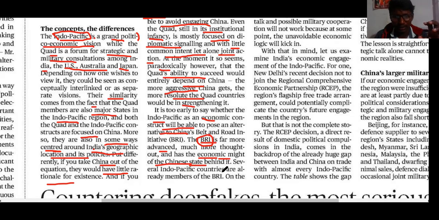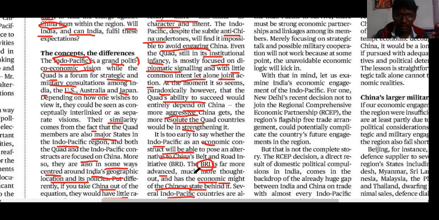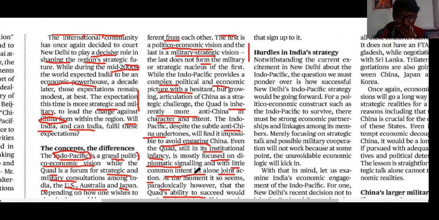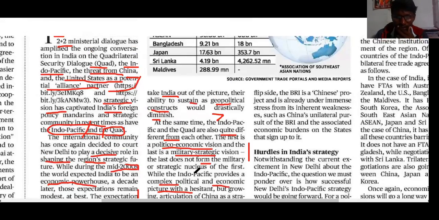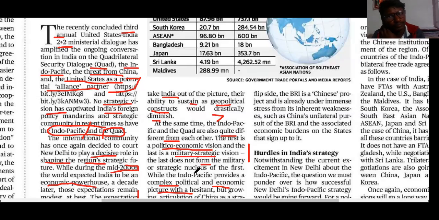Several Indo-Pacific countries are already members of the Belt and Road Initiative. For example, Myanmar, Indonesia, Thailand, all these countries are part of the BRI. And coming to the flip side, the BRI is a Chinese project which already has